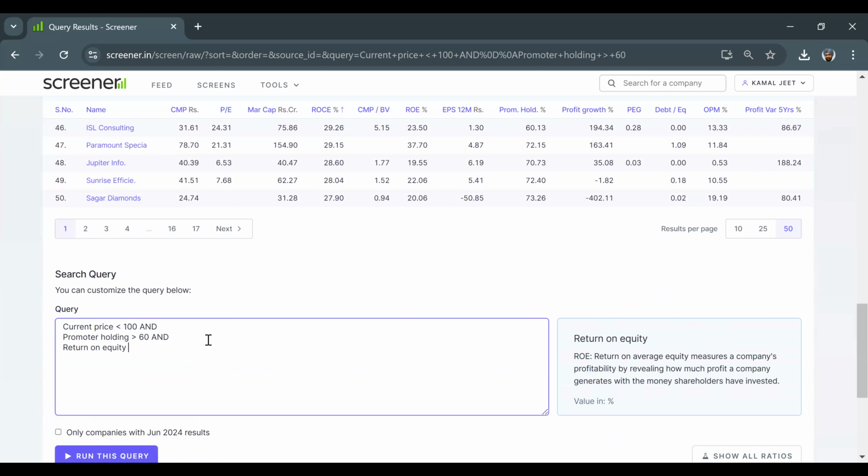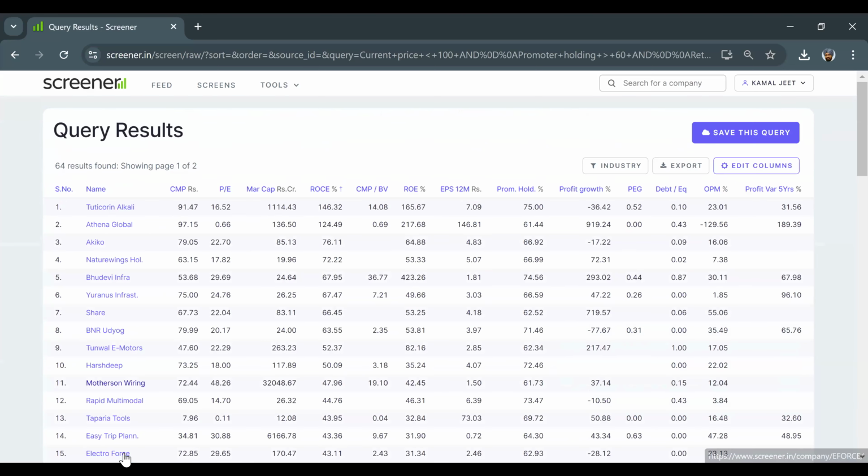How much return on equity did Dr. Pratipal say? More than 15. More than 15. We will increase it to 25. We will keep getting more stringent. Now we are close to 64. From 843 we are getting to 64 stocks.